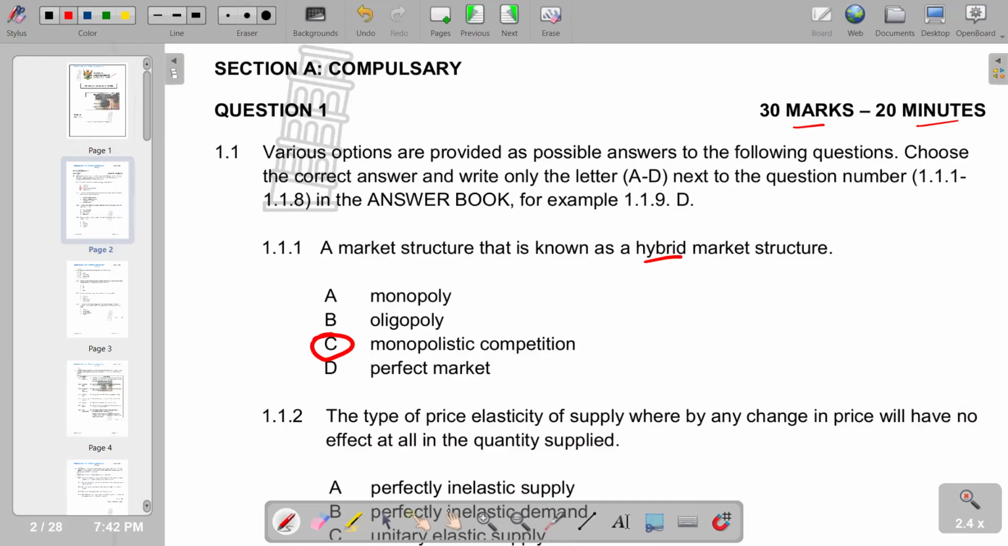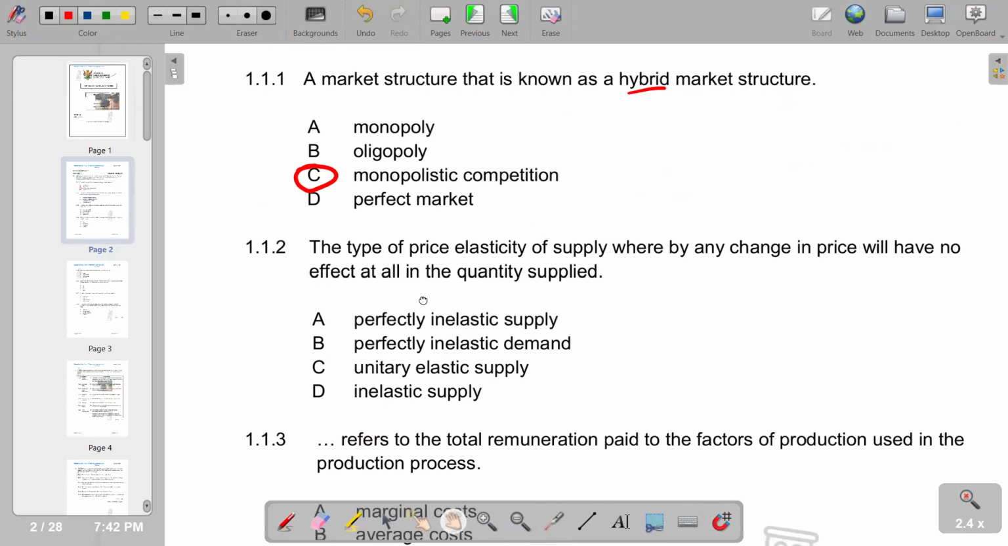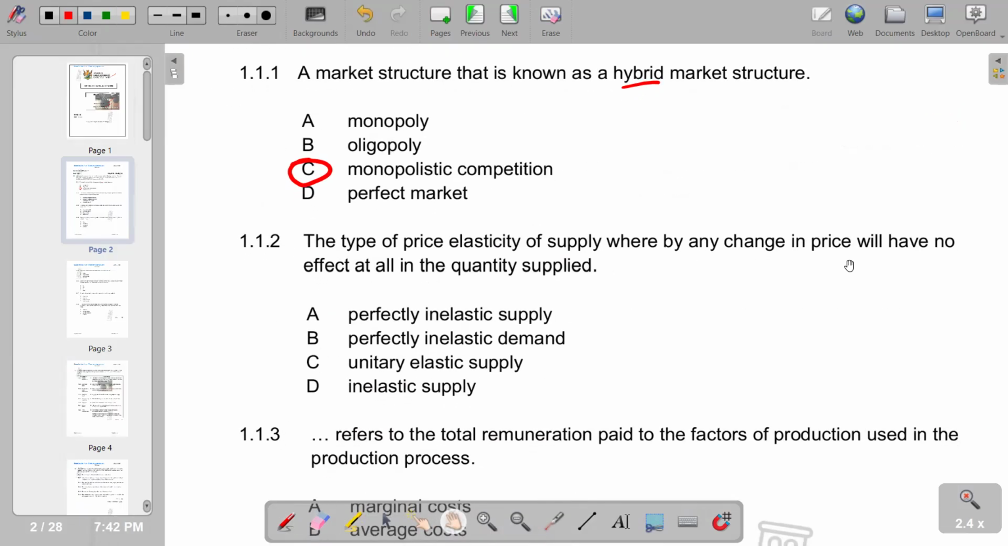For number two, the type of price elasticity of supply whereby any change in price will have no effect at all in the quantity supplied. So even if your price is increased, quantity supplied will not change. So in that case, it will be inelastic. It means it's going to be perfectly inelastic, which is A.